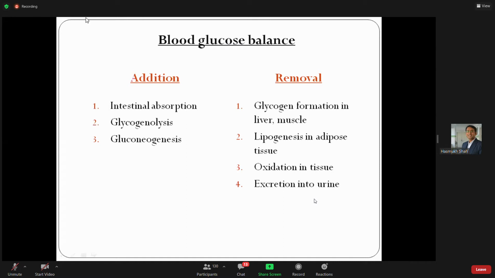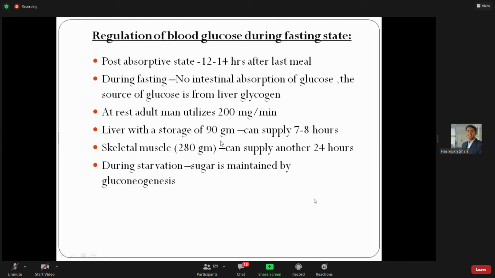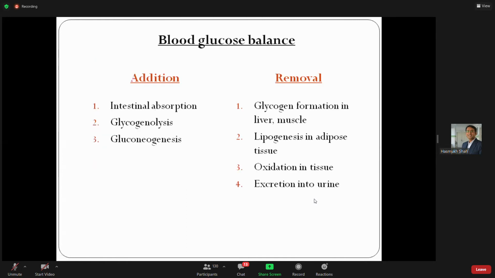Percentage, how much? I think it is taught during... 70%? No. So here, not 1%, I am giving you an example.